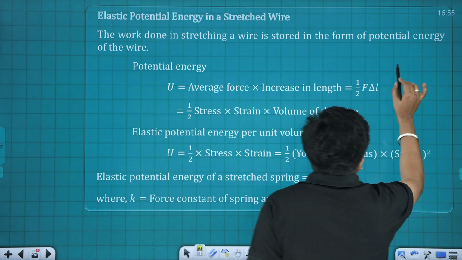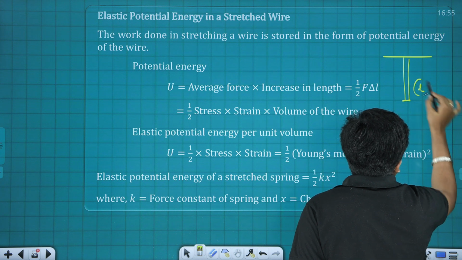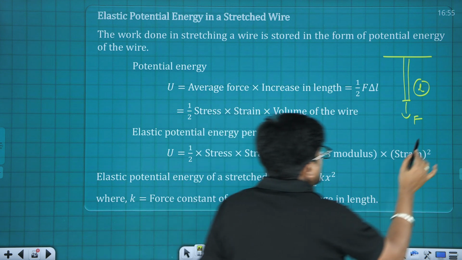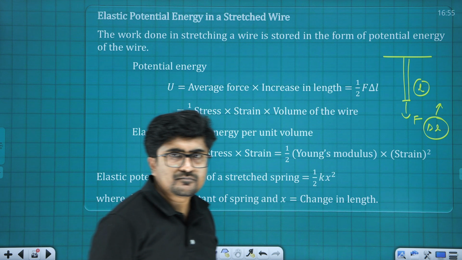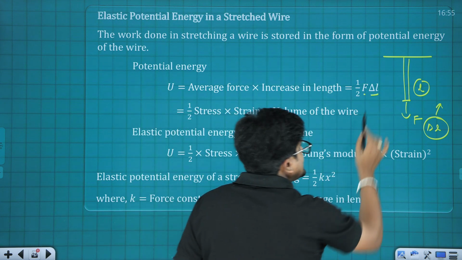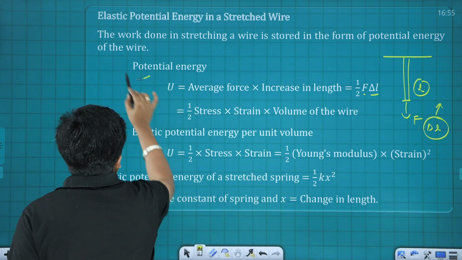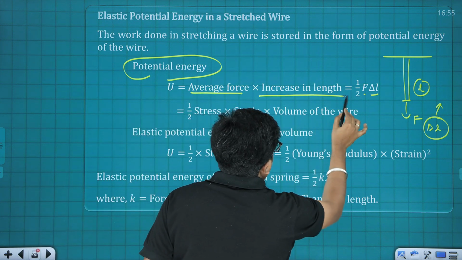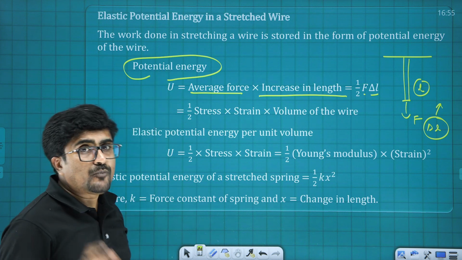Moving to the next, that is elastic potential energy. Here, let us consider a case where I have a wire of length L. Now I am applying a force F here. As a result, let me consider a change in length, delta L. The force applied F, times the change in length delta L, divided by 2, is the potential energy. So basically we can define it as average force times increase in length. F into delta L divided by 2 is the elastic potential energy.